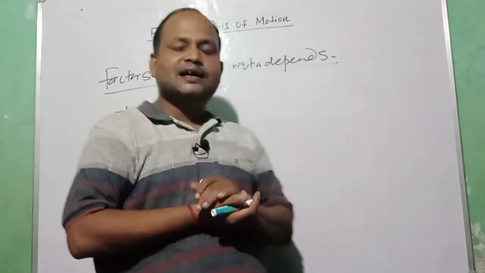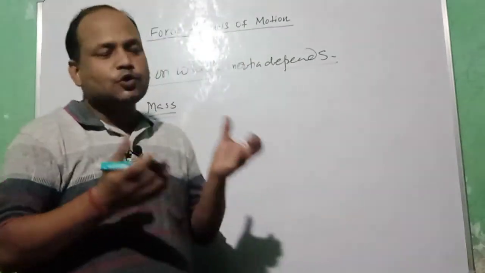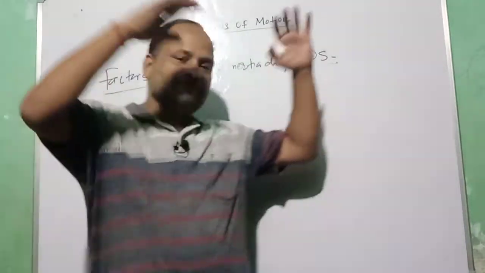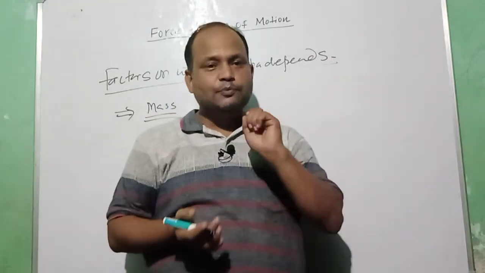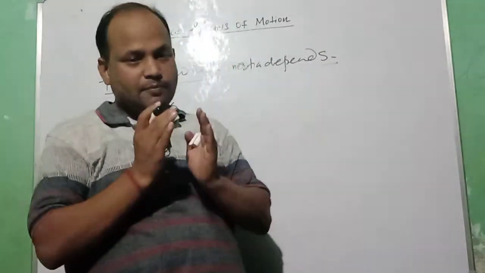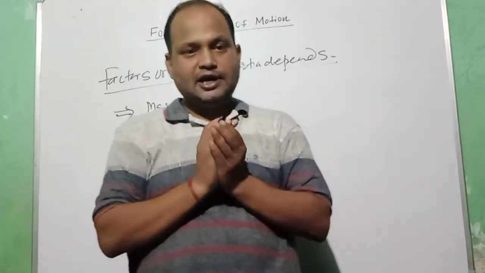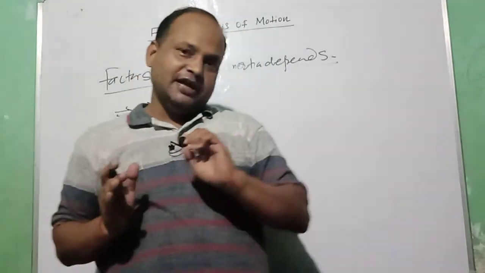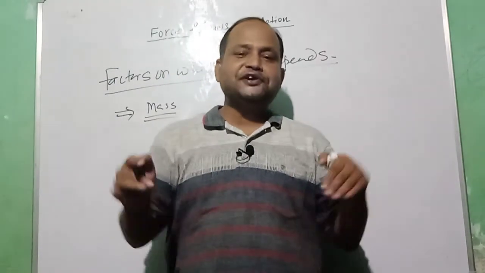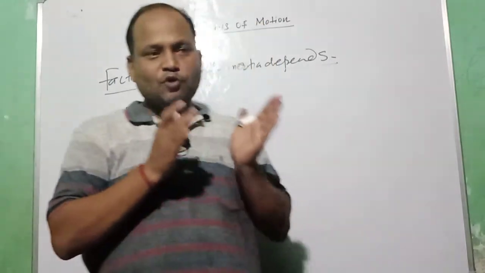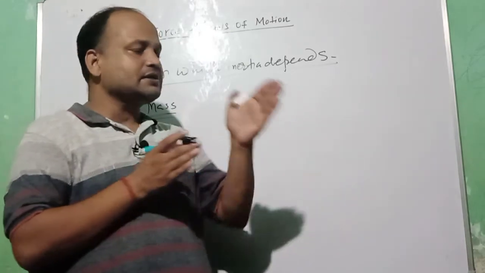Higher the mass, higher is the inertia. Smaller the mass, lower the inertia. A body which has large mass will possess more inertia. A body which has a small mass has less inertia. So inertia of the body is directly proportional to the quantity of matter present in that body. More mass, more inertia; less mass, less inertia.